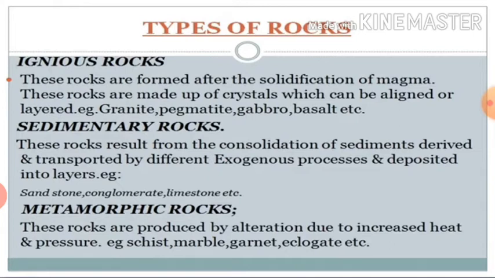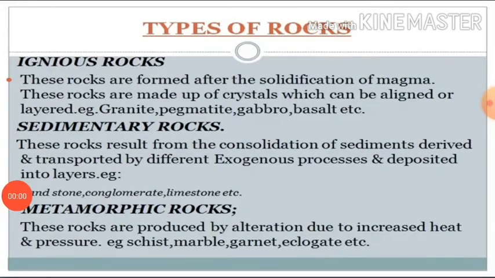They do not have any type of crystals. These rocks are prone to weathering because these are soft. Now the meaning of fossils: remains of plants and animals trapped in the layers of rocks.